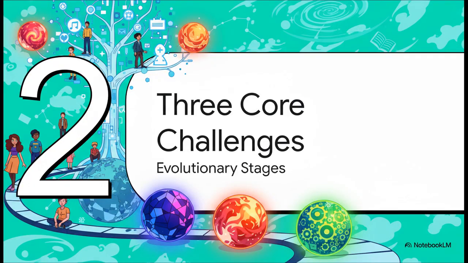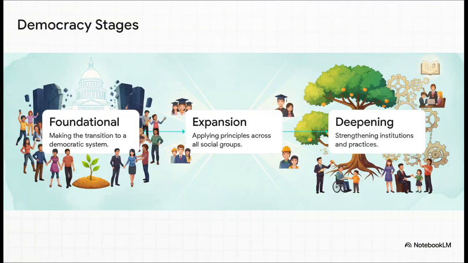Section 2, 3 core challenges. So, democracies don't all experience the exact same struggles at once. It's more like they face distinct evolutionary stages. First up, we have the foundational challenge. Next is the challenge of expansion. And finally, the challenge of deepening. And these stages build right on top of each other. I mean, you can't expand democratic rights if you don't even have a foundational democracy to begin with, right? Let's break down exactly what each of these means.